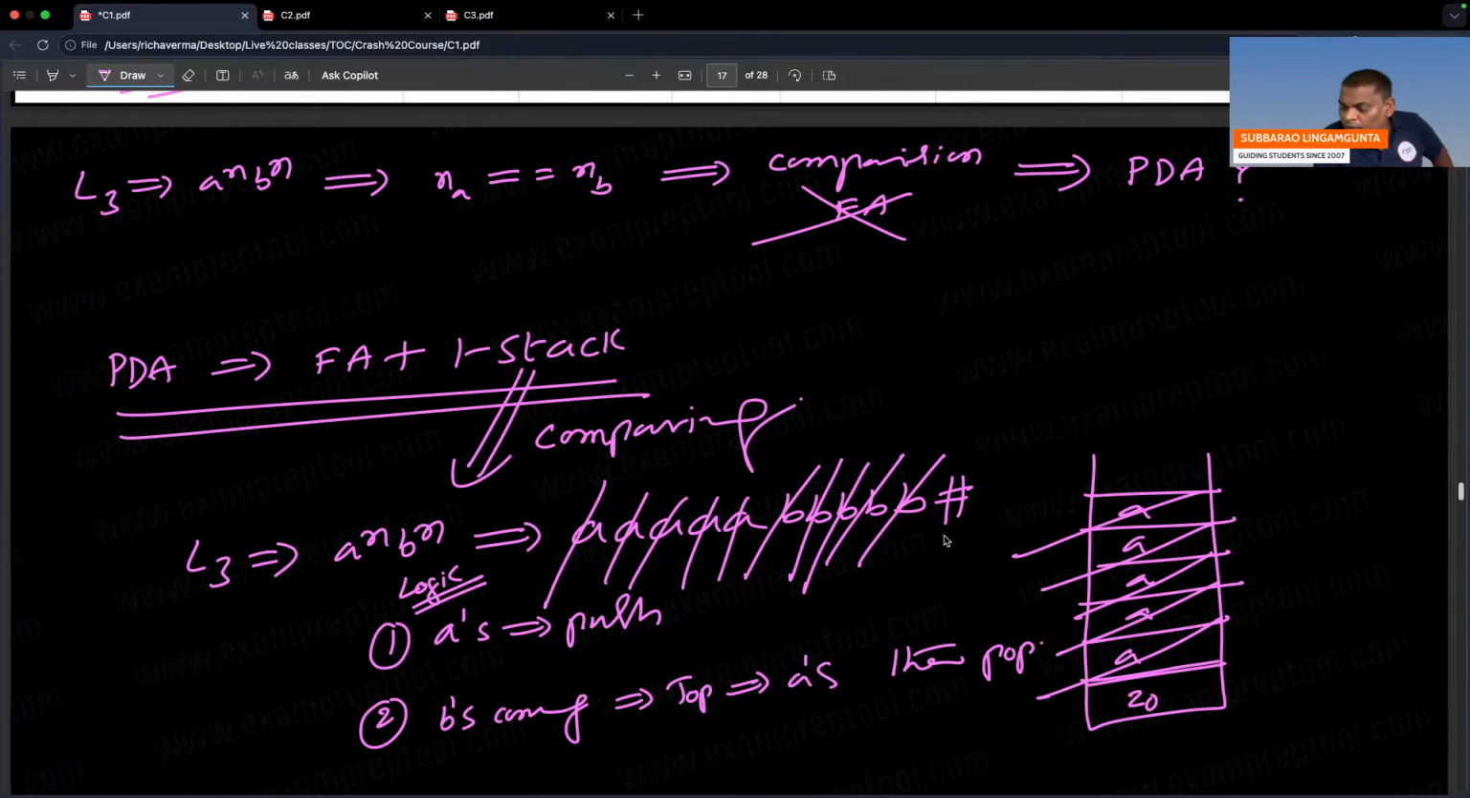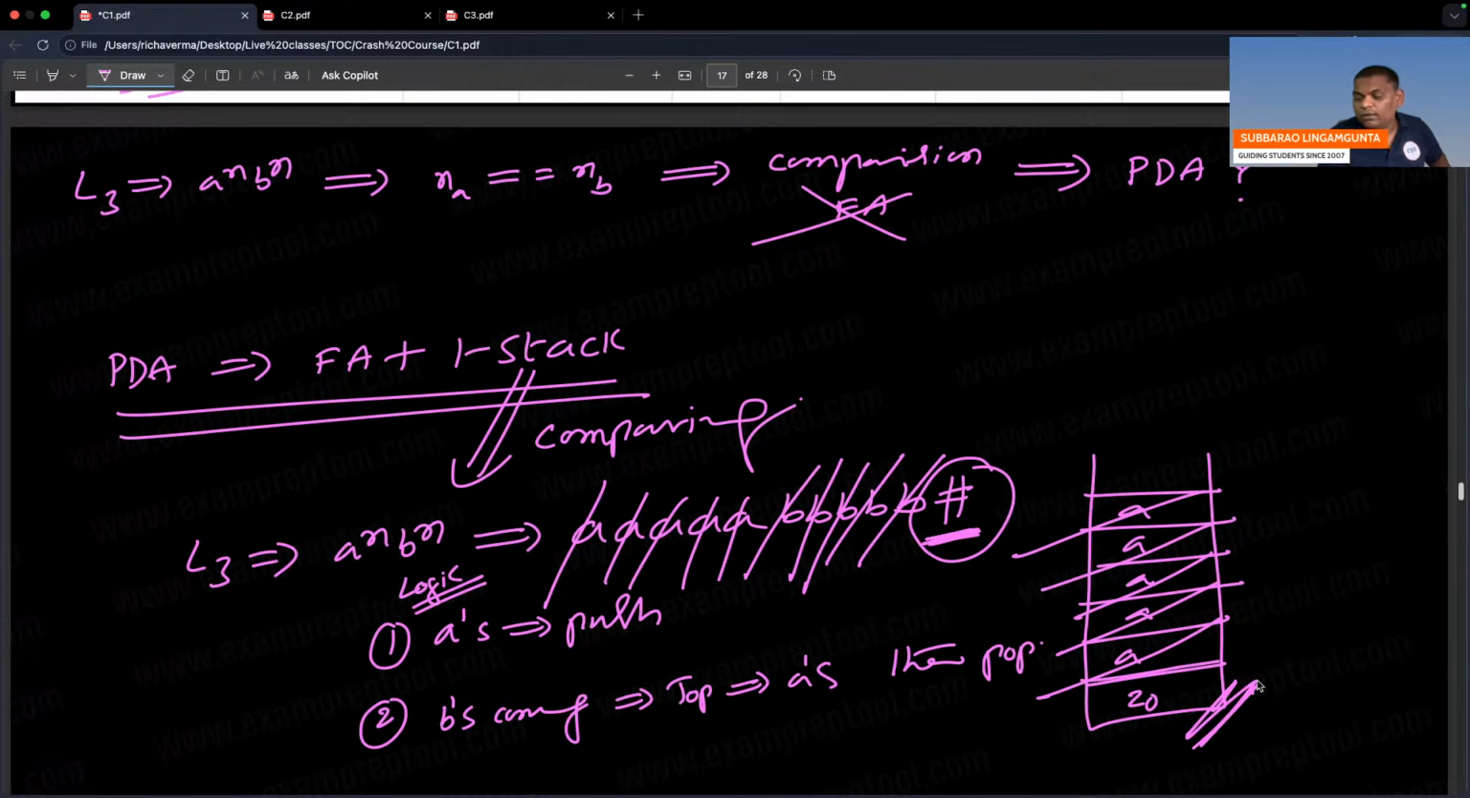Do you believe or not? Next symbol coming is hash. What is the meaning? B is over. Hash indicates B is over. Top of the stack is Z naught, which means A is also over. This hash is saying that B is over, and the Z naught is saying that A is over. For every B, an A cancels. So the number of A's is equal to the number of B's.